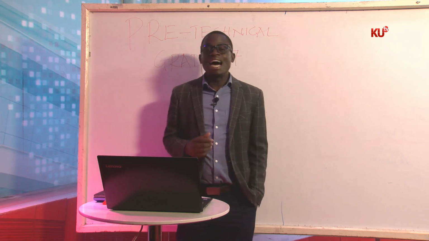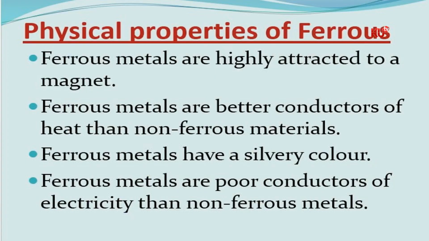Ferrous metals are highly attracted to a magnet. Let's follow together. Number one, ferrous metals are highly attracted to a magnet. Number two, ferrous metals are better conductors of heat, so they are good conductors compared to the non-ferrous metals. Number three, the ferrous metals have a silvery color.